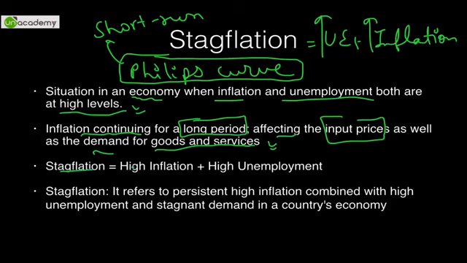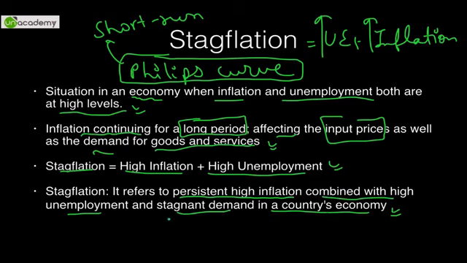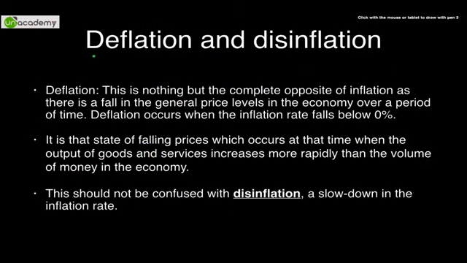So stagflation is nothing but high inflation plus high unemployment, and in simple terms it can refer to persistent high inflation combined with high unemployment and stagnant demand in a country's economy. Now if you can't have employment, the wages will go down and the demand will also stagnate, and this will become a vicious cycle. So this was stagflation in basic introductory terms. After stagflation, we will deal with deflation and disinflation.